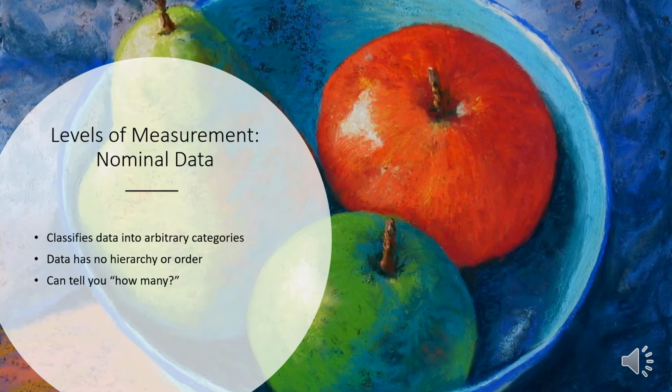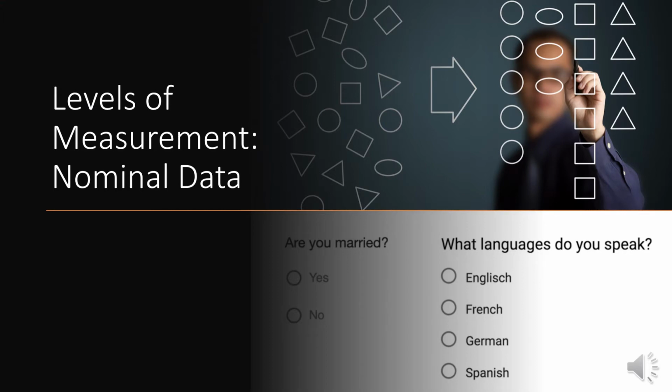For example, if the categories were types of fruits, it would tell you there are 2 apples and 1 pear in the bowl of fruit on the screen, but it can't tell you one is ranked higher than the other. And we can't calculate the mean or median because pears and apples are different and those numbers can't be put together. Nominal data gives us the ability to take a large amount of data and organize it into meaningful, although arbitrary, categories to help us make sense of the information.